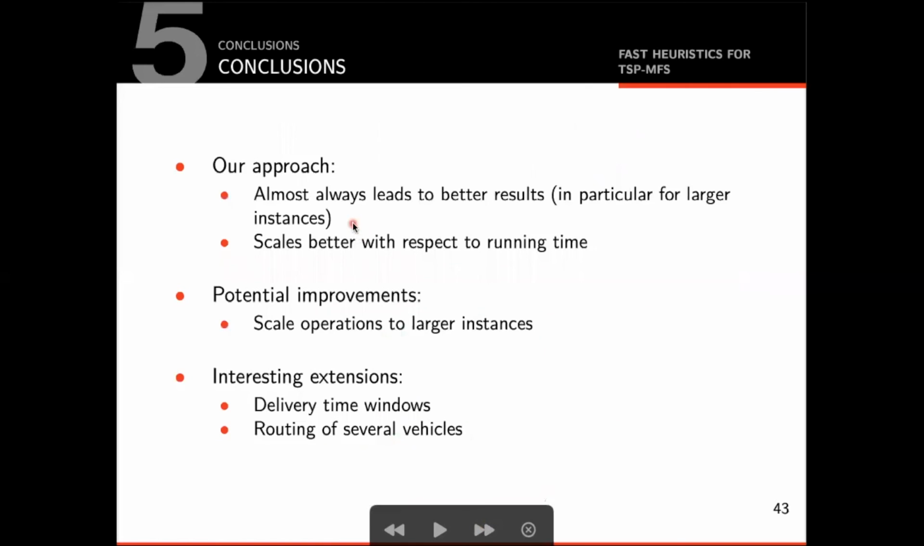In summary, we have proposed a new heuristic for solving the traveling salesman problem with multiple flying sidekicks. The heuristic combines several components such as a multi-armed bandit selection strategy, a matching-based allocation of sorties, and a fast grid scheduler. Our results show that the current methods still have large potential for improvements, both in solution time and solution quality. Future research could try to scale operations to larger instances, maybe with several hundred clients and dozens of drones. Further extensions, such as delivery time windows and routing of several vehicles, could lead to interesting results.